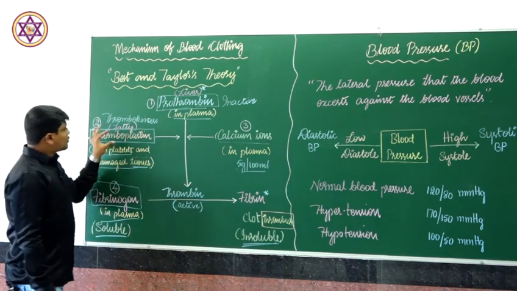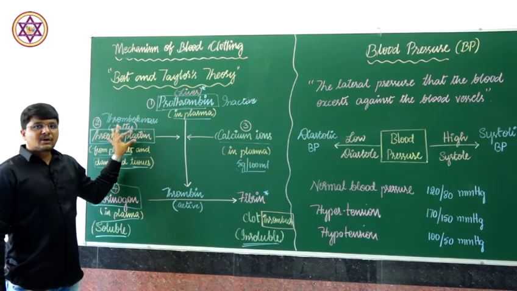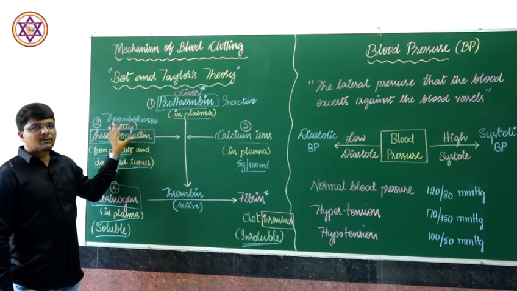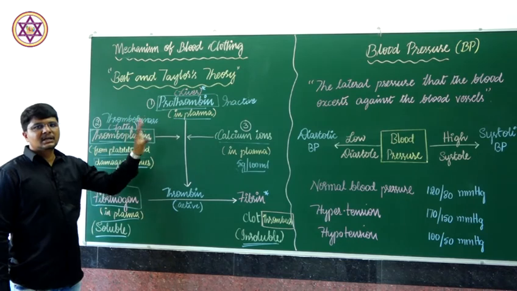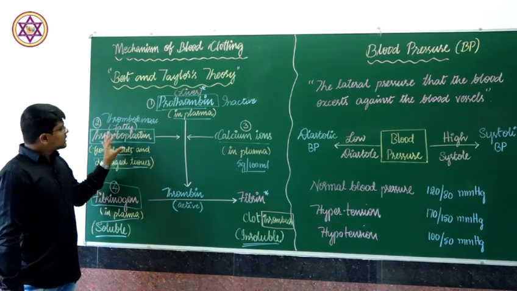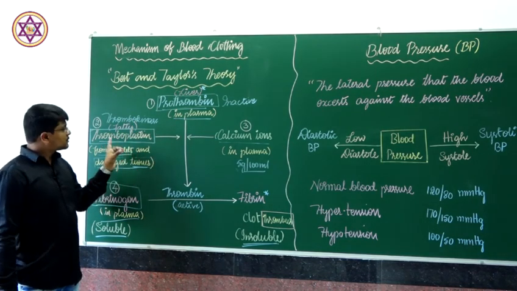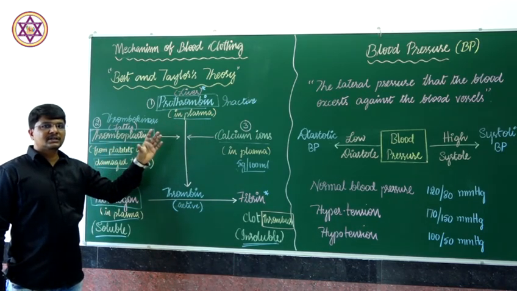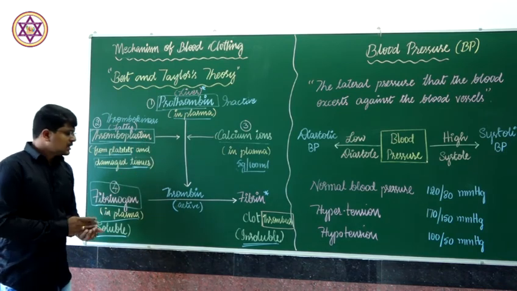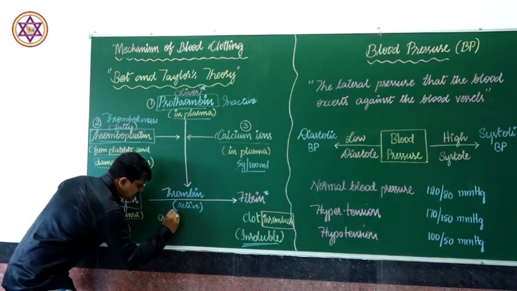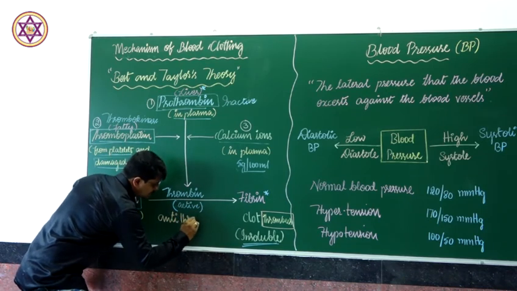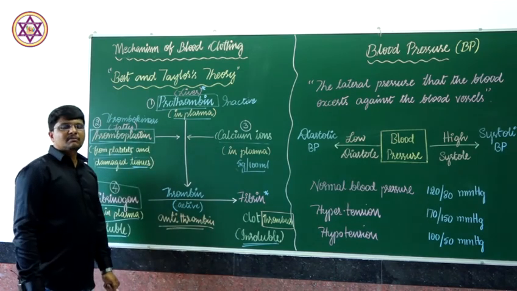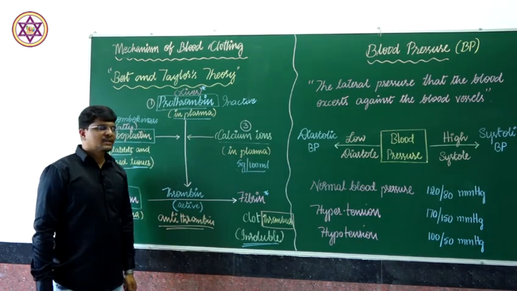But this thromboplastin is absent in the bloodstream, therefore clotting won't occur in the regular fashion. If at all thromboplastin is present and clotting starts in the circulating blood, antithrombin will be secreted, and thus antithrombin prevents the clotting of blood inside the circulatory system.